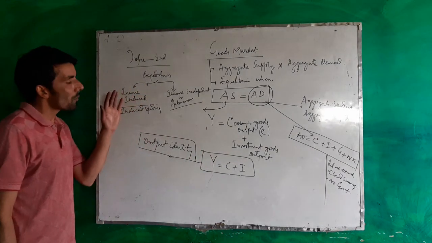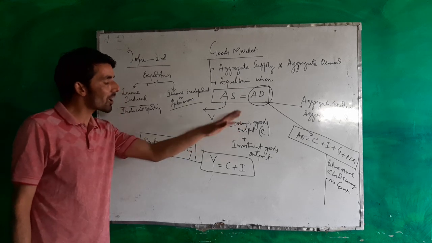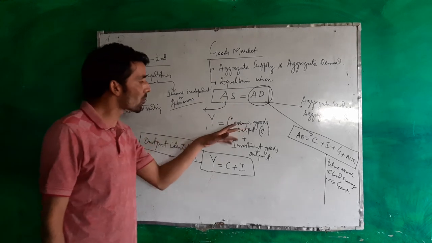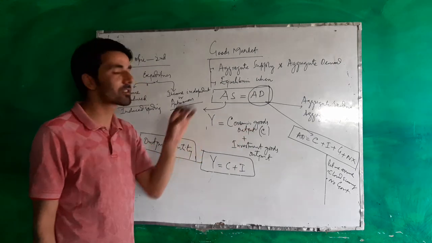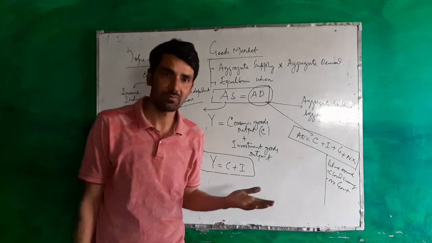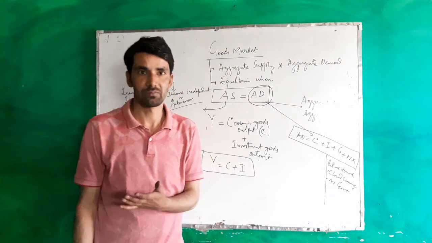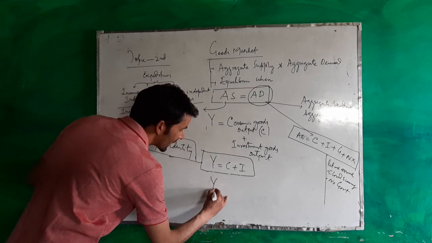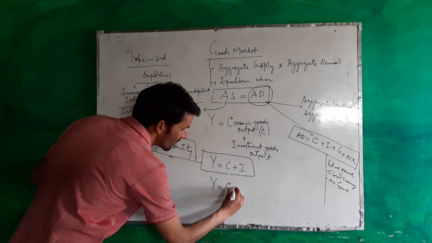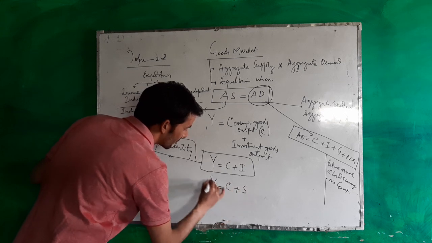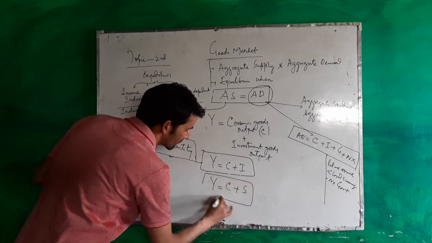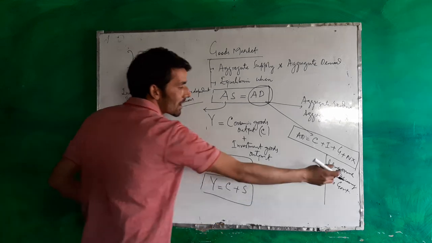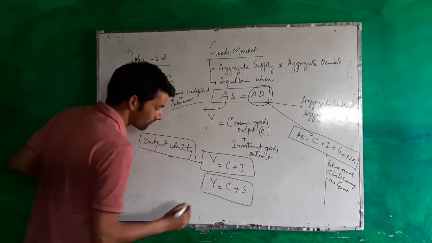Now in order to spend on these goods, consumer goods output and investment goods output, we need income. So income, what we do with the income? Income is either consumed or saved. It is also taxed, but I assume that there is no government.